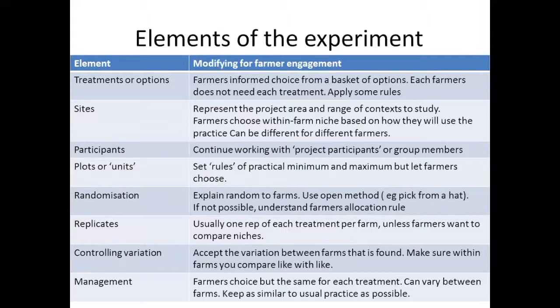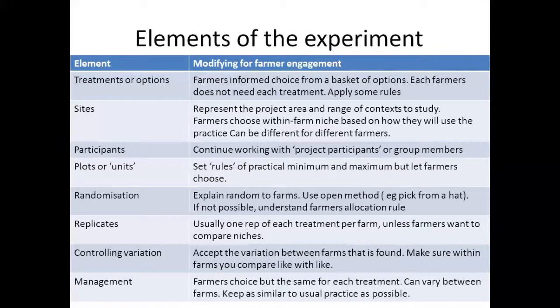And then you can do the randomization in an open way. You can actually randomize there in the field by picking treatment numbers from a box, from a hat, so that everybody can see what it means to be random, and that works nicely.